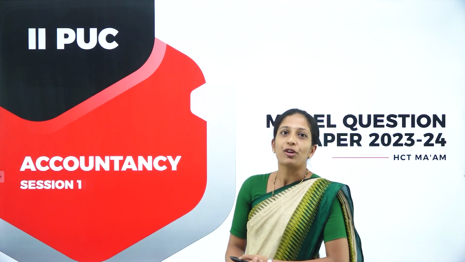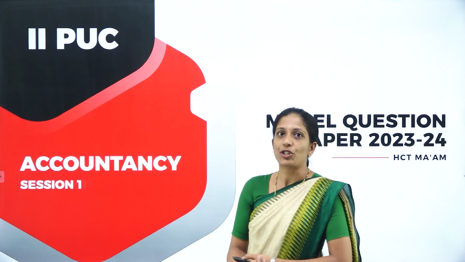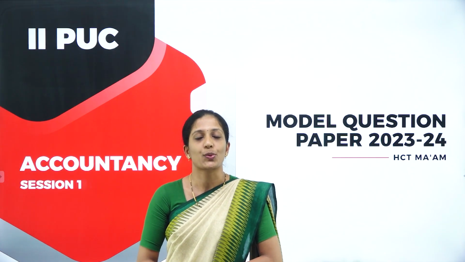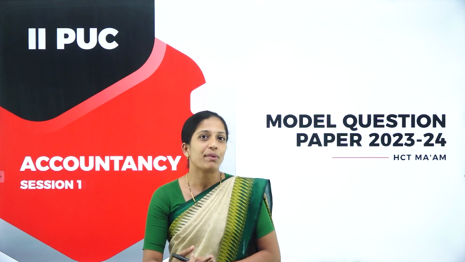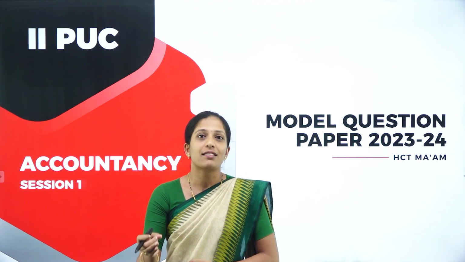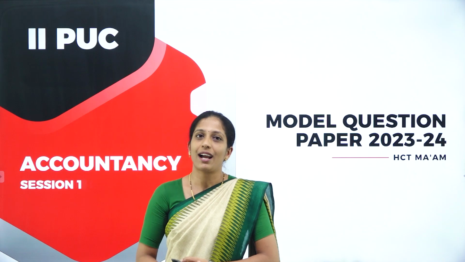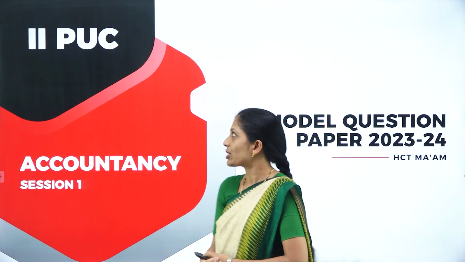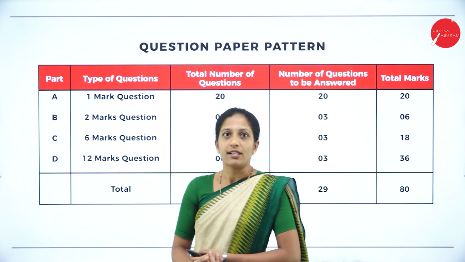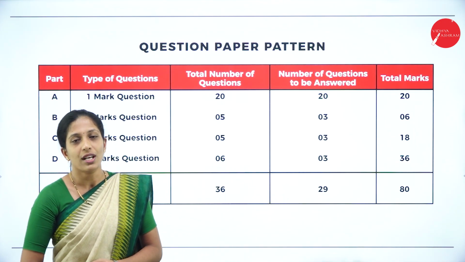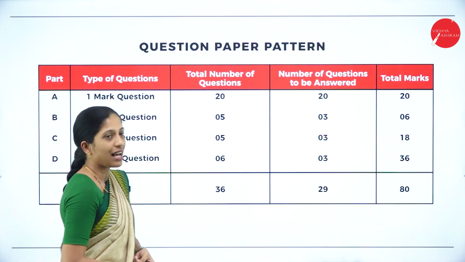As I told you, I am going to discuss your model question paper. I have divided this model question paper into session 1 as well as session 2, as I could not complete the whole thing in session 1. So your part A, B and C will be discussed in session 1 and section D will be discussed in session 2. So let us move on. If you see the question paper pattern as per your PU board, for 2023-24, your question paper pattern is as follows.